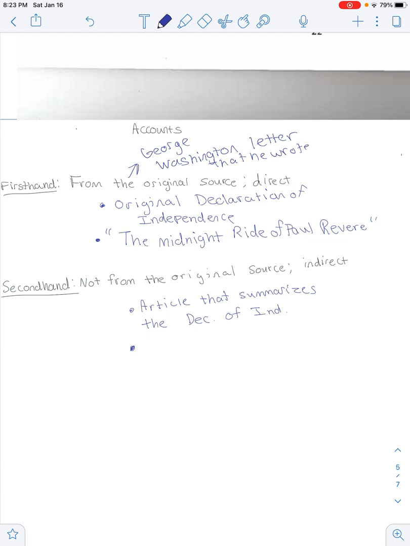Another one is the Declaration of Independence, the original Declaration of Independence. That's a first-hand account because it's from that time. It's a direct source. It's an original source.